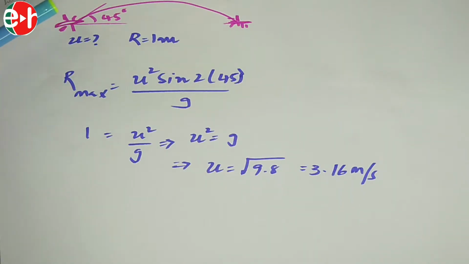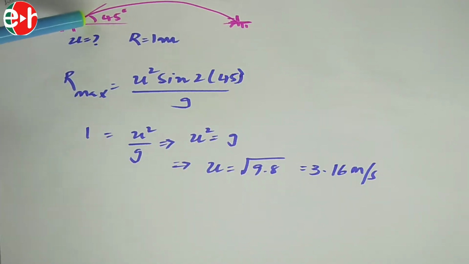See, this is a grasshopper. It can jump a maximum range of 1 meter. To get this 1 meter range, with what speed does it have to jump? That is the question. So it's very clear.